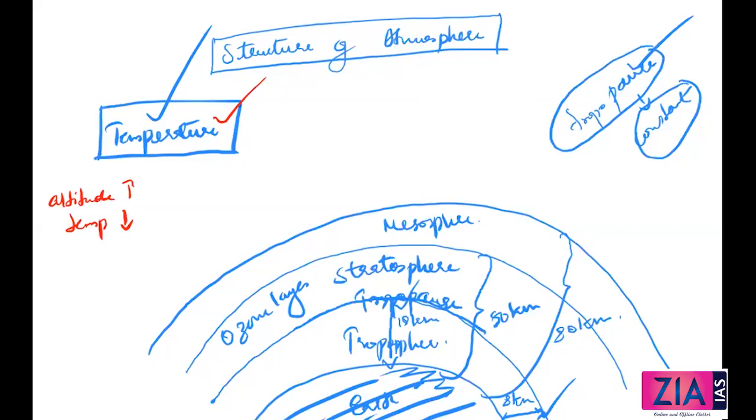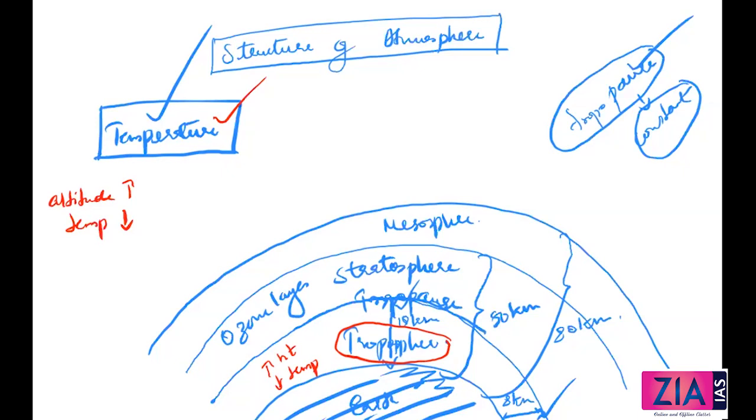Okay. First layer is troposphere. This we are discussing. In the troposphere, I told you, with increase in height there is a decrease in temperature. As usual, a normal thing. Okay. And this concept is called the lapse rate, normal lapse rate. We'll discuss it in some time. I think within 5 minutes I'll be talking about that. No, don't worry.